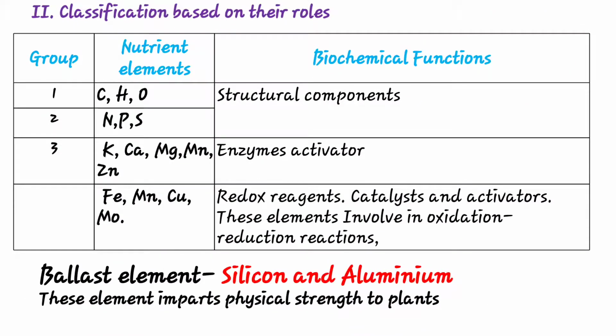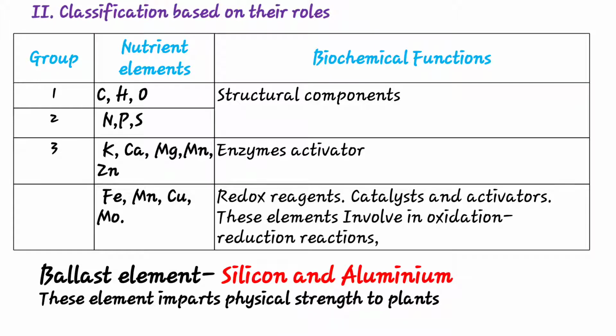Next, classification based on their roles. Normally carbon, hydrogen, oxygen, nitrogen, phosphorus, sulfur are the structural components. It is important for developing the structure or formation of the skeleton in the plant. Then potassium, calcium, magnesium, zinc are required for enzyme activation.